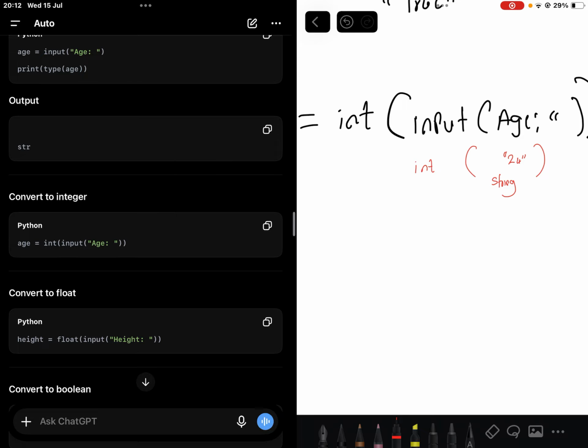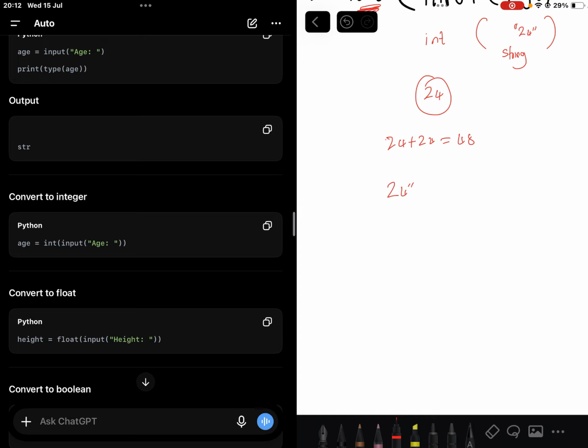I'm telling the computer to take this string, turn it into an integer, meaning that it becomes a number, 24. Now that I have the number, I can add on it. 24 plus 24 is 48. But had I just taken it in as is, and I say, let's say 24 plus 6, it would give me 246 instead of 30, and the correct answer there should be 30.